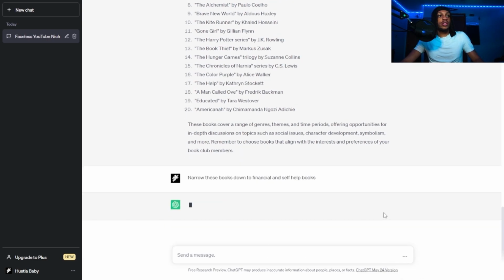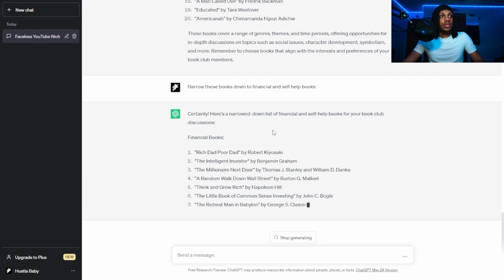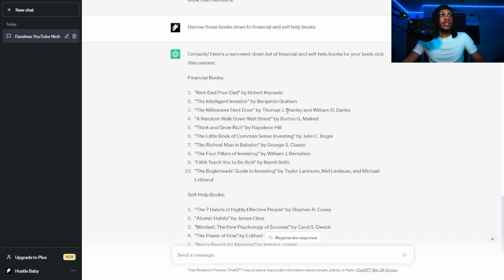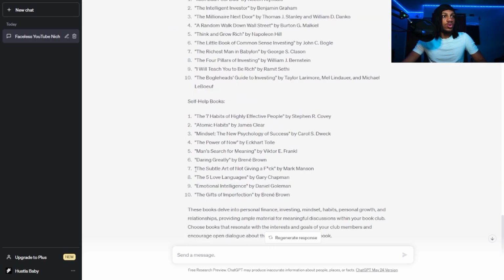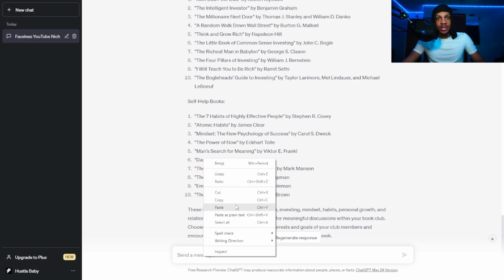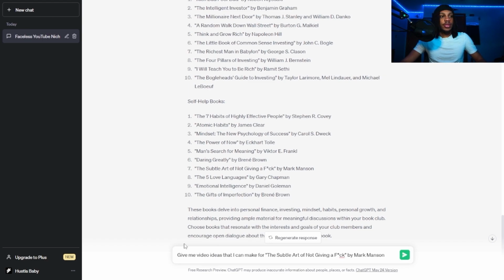Okay, now we're just going to click generate and see what ChatGPT gives us. So ChatGPT has actually narrowed it down into two separate groups, one for financial books and one for self-help books. So I'm just going to choose one, and I actually like number 7, The Subtle Art of Not Giving... I'm not going to say it because I don't want to get demonetized. So now I simply ask ChatGPT to give me video ideas that I could make for this specific book.